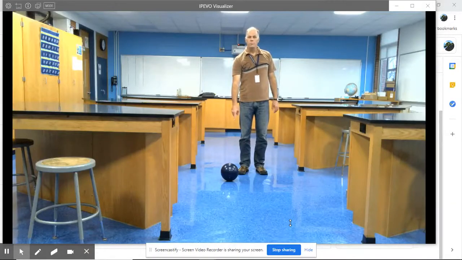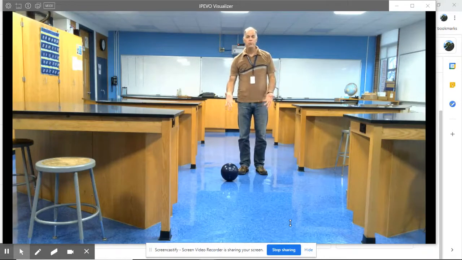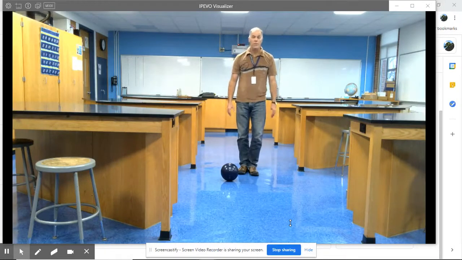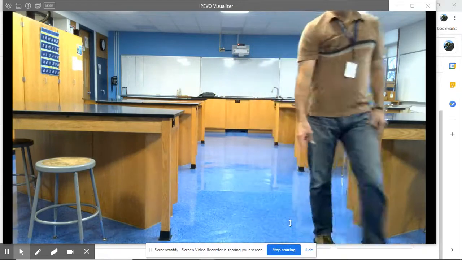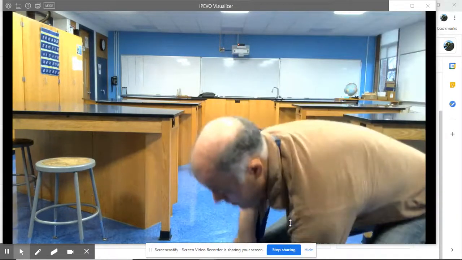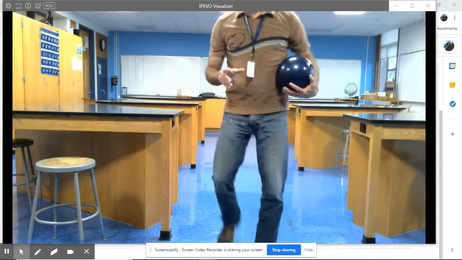Okay, so I have a bowling ball here. It has mass, and I want to give it momentum. So how do I give it momentum? Well, I have to make it move. And the way I make something move is by applying a force to it. So I'm going to kick it to give it a force. Now it's moving and it has momentum. But there's another way I can do this too.